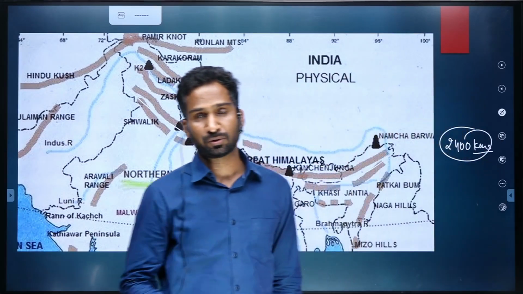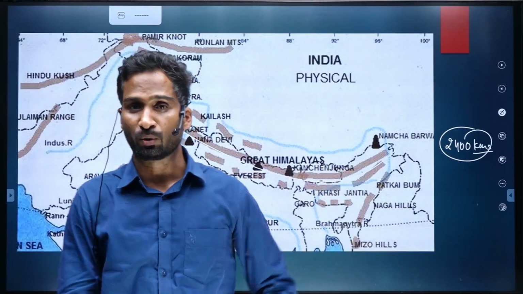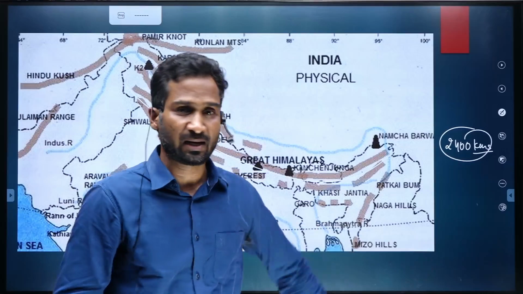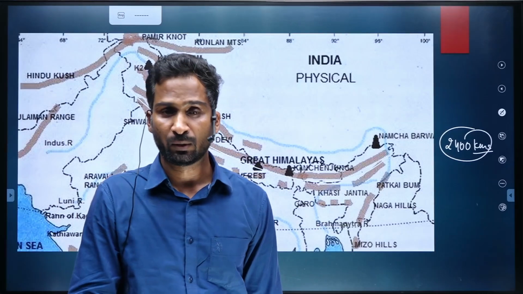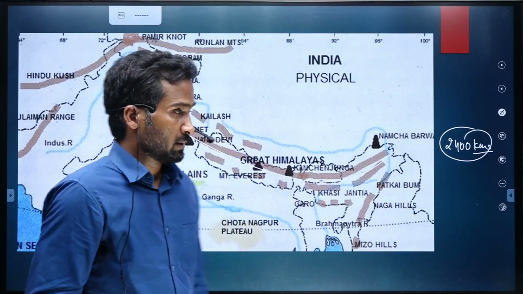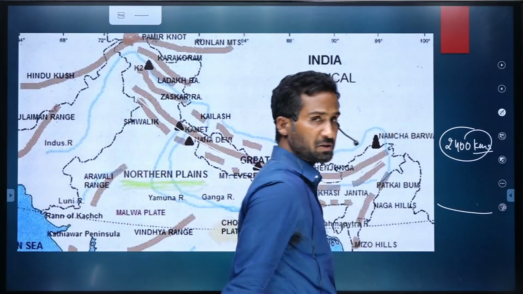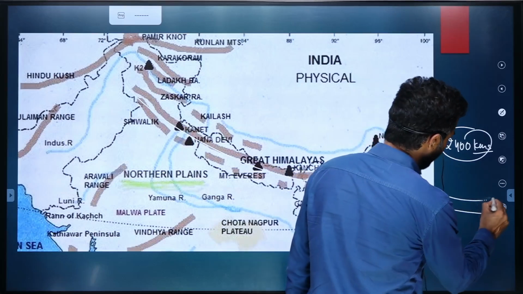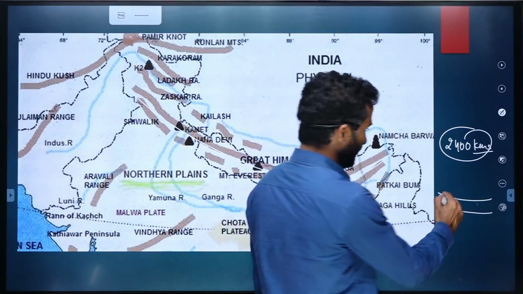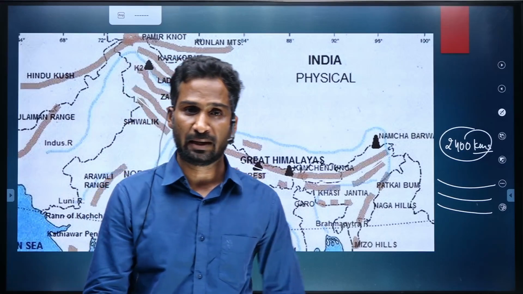So the first thing you should know is that Himalaya is east to west or west to east oriented, covering nearly a distance of 2400-2500 kilometers. As I told you, the southernmost range is called Shivalik. Then in the middle we have Middle Himalaya, and then in the northernmost part we have Inner Himalaya, also called Greater Himalaya.